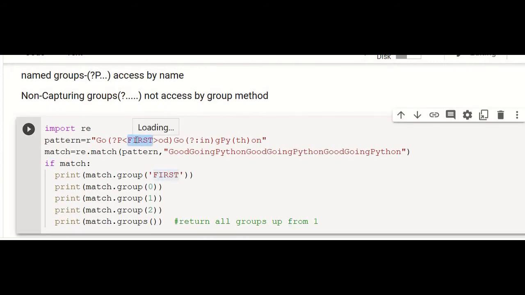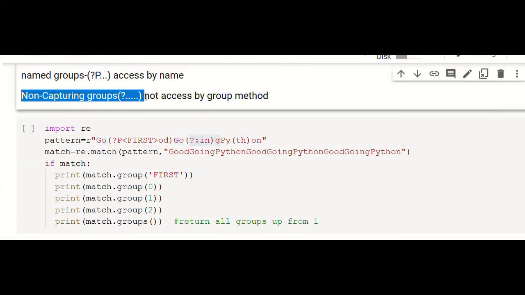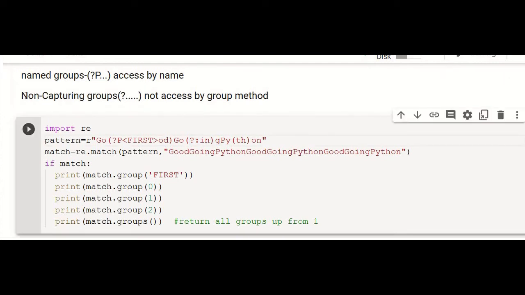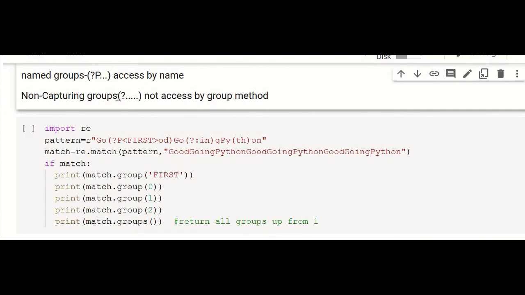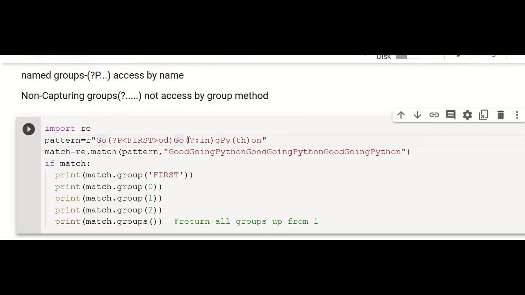We have given the name first for the group. So whenever we want to access this group, from this time onwards, we can use this name first, od. That means go, and then you have this pattern od, and then go. And this is an example of non-capturing groups. That means it will be a group, but that cannot be accessed. We cannot access this group. That is why it is called a non-capturing group. We cannot capture this group. The pattern will be matched, checked, but it will not be considered as a group. And then g followed by py and then th.